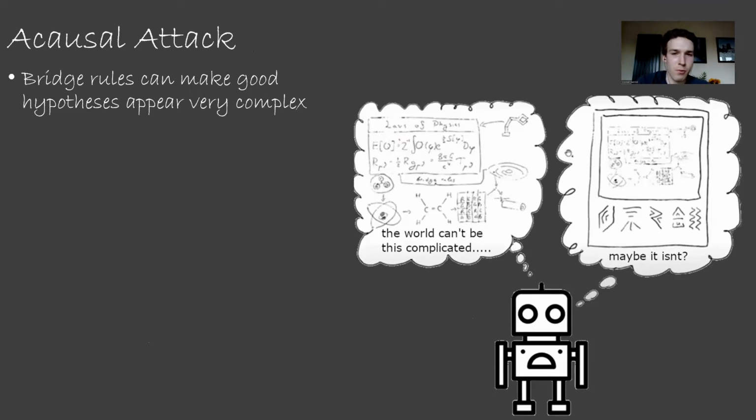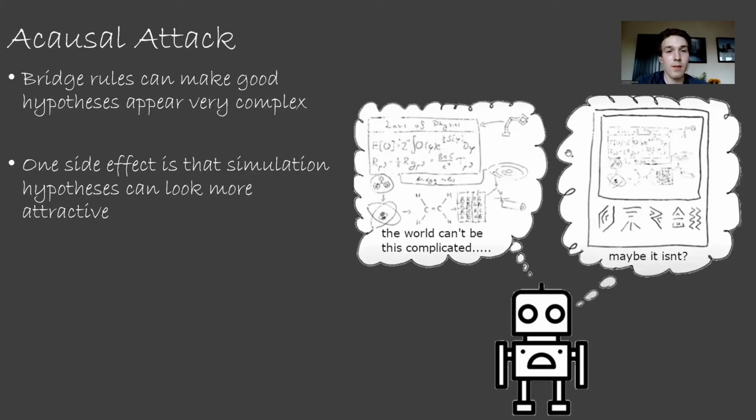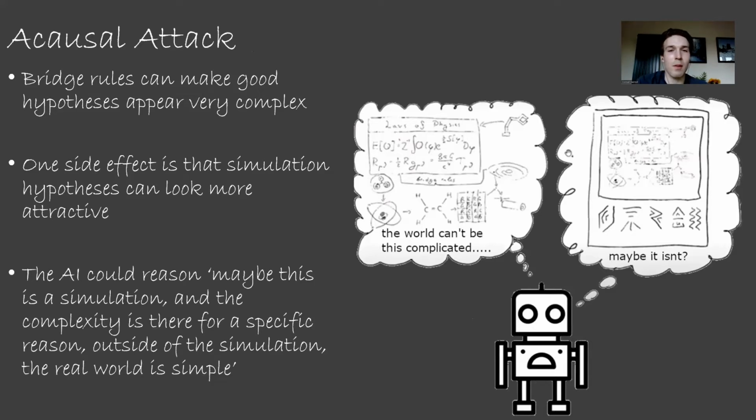We mentioned earlier that bridge rules can make good hypotheses very complex, which is bad due to the importance of the simplicity prior. One side effect of this is that simulation hypotheses can start to look more attractive. Basically, the bridge rules make the world complicated, and the AI could reason, what are the chances the world is actually this complicated? Maybe this is a simulation, and it's complicated for specific reasons to influence the AI, and the real world outside of the simulation is nice and simple.